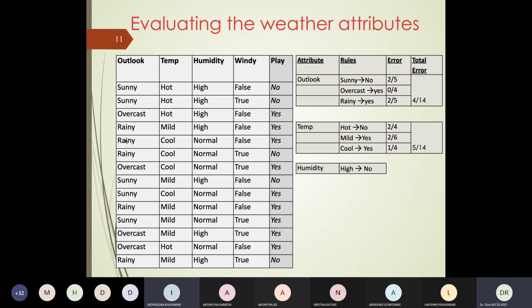You're selecting hot as no, right? We can select yes also. Both are the same because it is 2/4. You can pick either one. Yes also, it would be 2/4 only. So you can put both of them. In case the two errors are the same, you can pick any value. Make a random choice. Perfect.